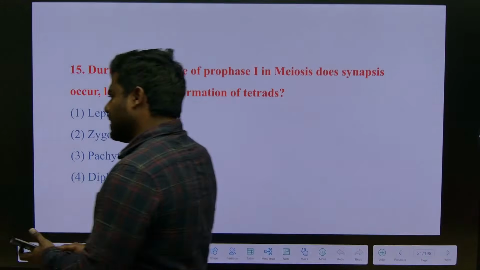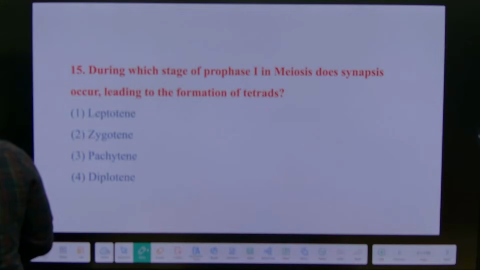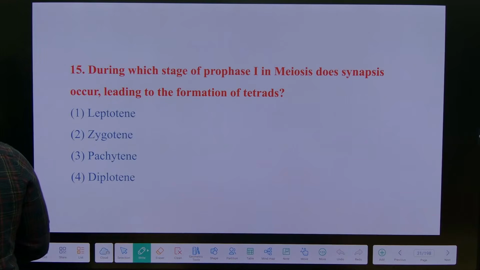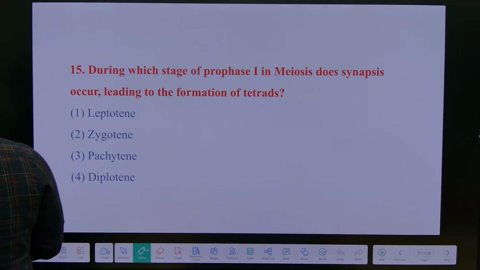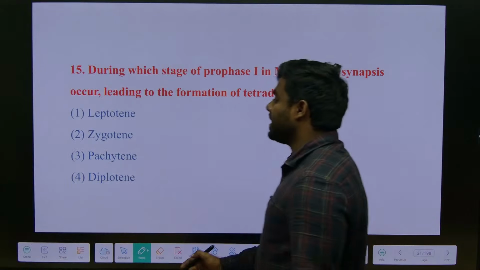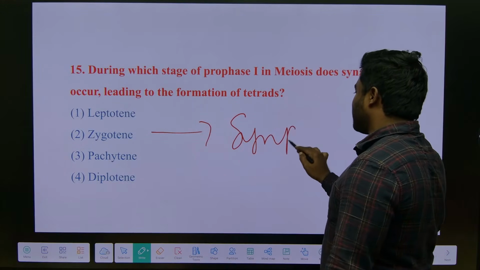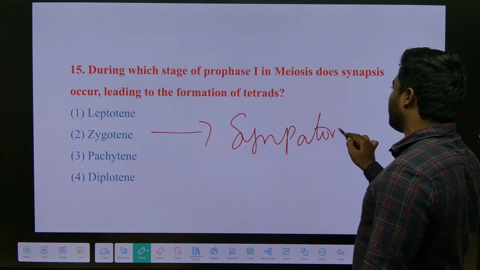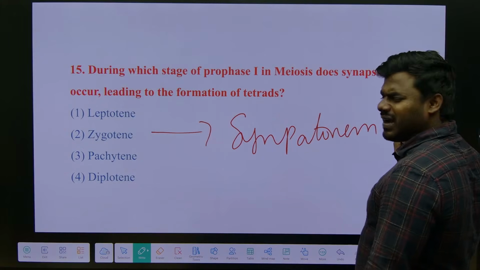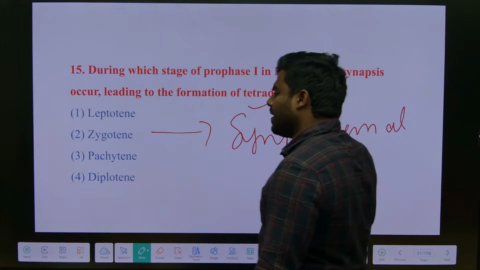See, this is a 10th standard CBSE question. Everyone commonly says that zygotene is the stage where the synaptonemal complex will be formed, correct na? Which leads to the formation of the tetrads.